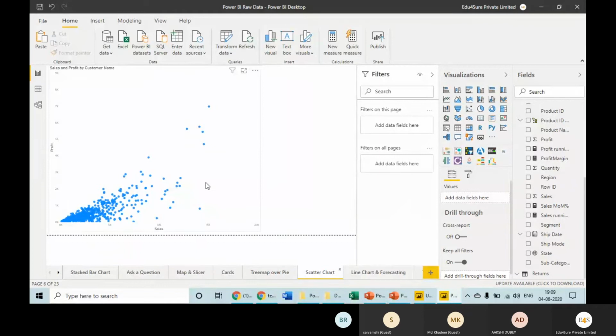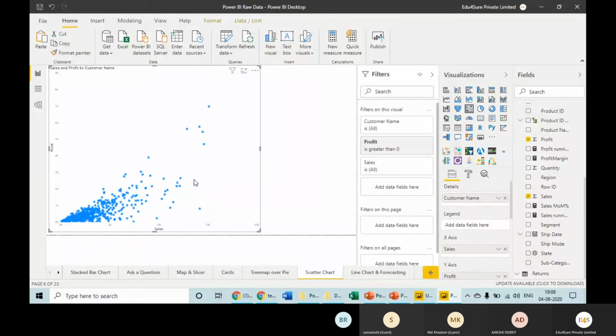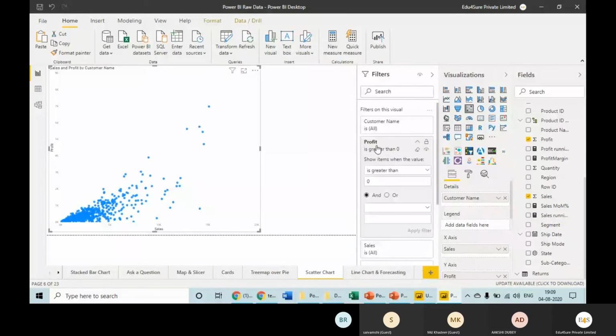We are very, very familiar with this, but the best part is that here what is happening, we had loss as well, right? We suffered loss as well. But what we have done in the filter pane, we have added a condition that the profit should be greater than 0. So what it has done, it is showing me this line of 0, and all the customers who have given me the profit has only been shown here, no other customer. So this is how you can use this filter pane on visuals as well, right?